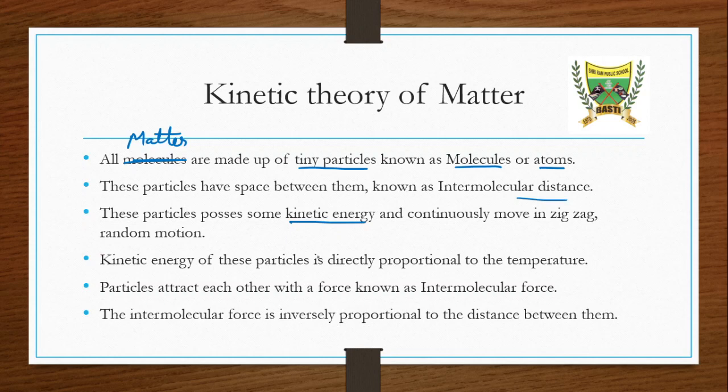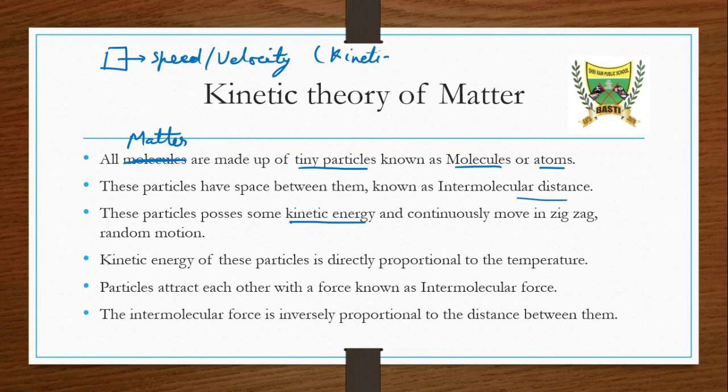Kinetic energy, what is kinetic energy? If a body has some speed or velocity, then we will say the body has some kinetic energy.